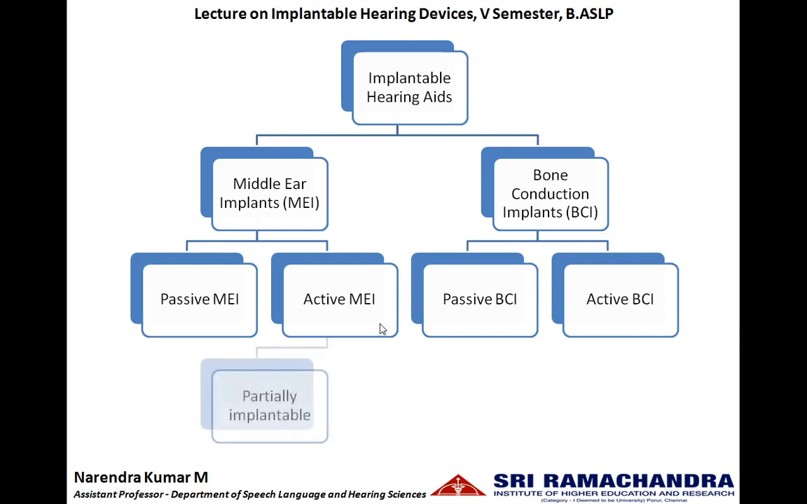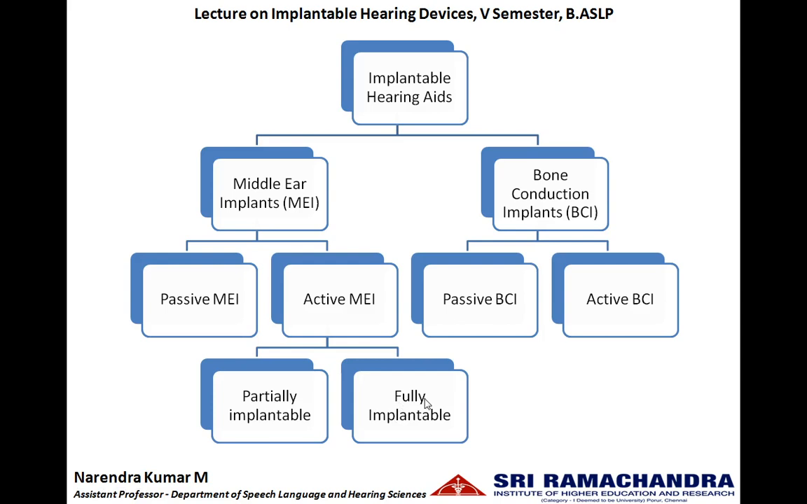The active middle ear implants are again classified into partially implantable, where a part of the device will be seen outside, placed externally, and only a part of the device will be implanted surgically. Whereas in fully implantable hearing aids, all the components will be completely surgically implanted. None of the components will be seen externally.